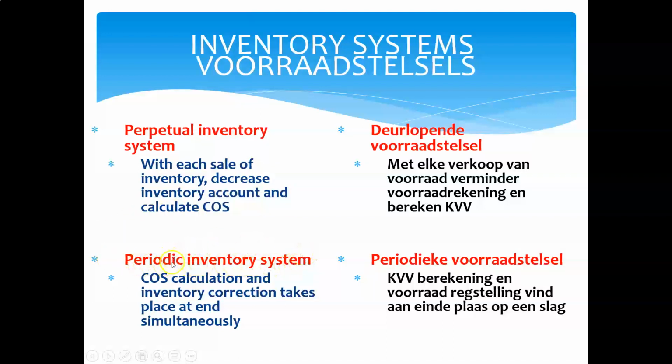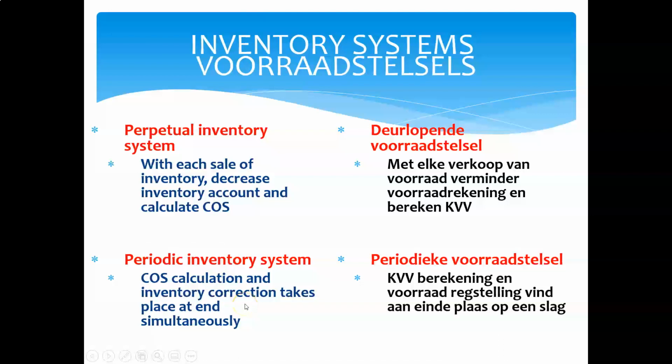The alternative system is the periodic inventory system, and this is definitely not a preferable system because the checks and balances surrounding the system is extremely poor. A periodic inventory system says I've got an inventory account and I will only update the value of my inventory account, i.e. the balance lying there, when I do a stock take. So if I do a stock take twice a year, each time that I'm going to perform a stock take, I'm going to see what is the physical stock on hand.